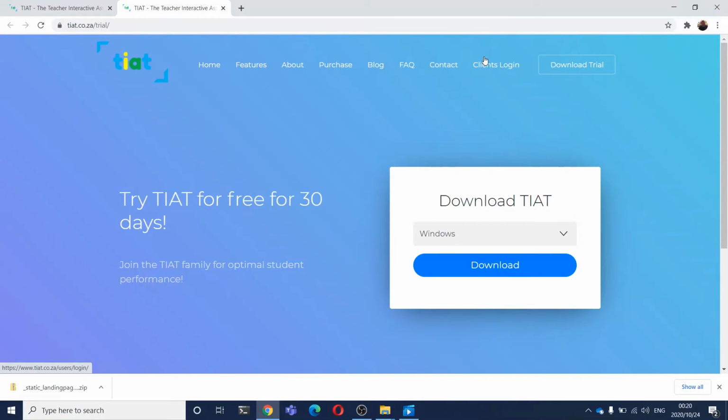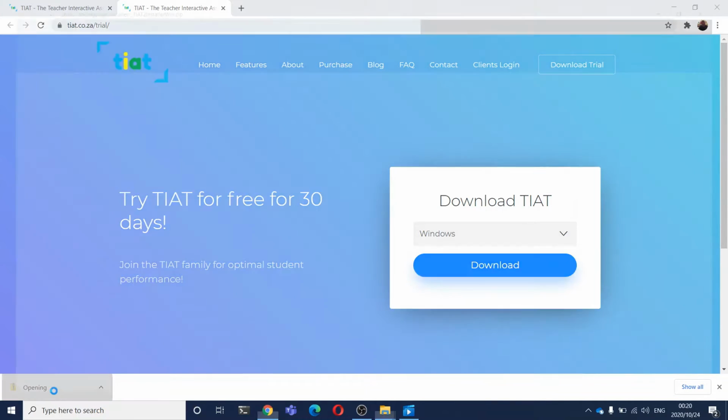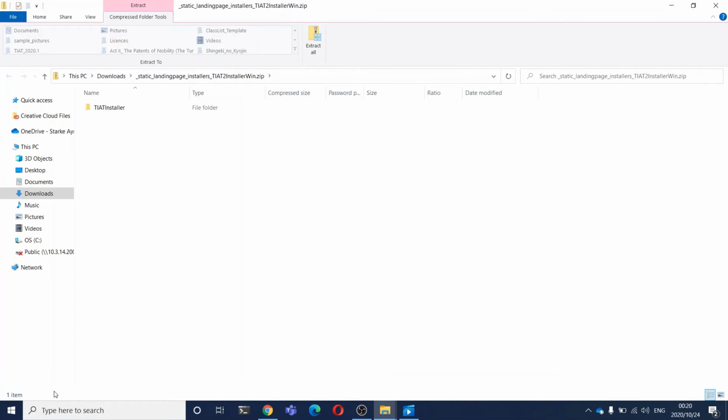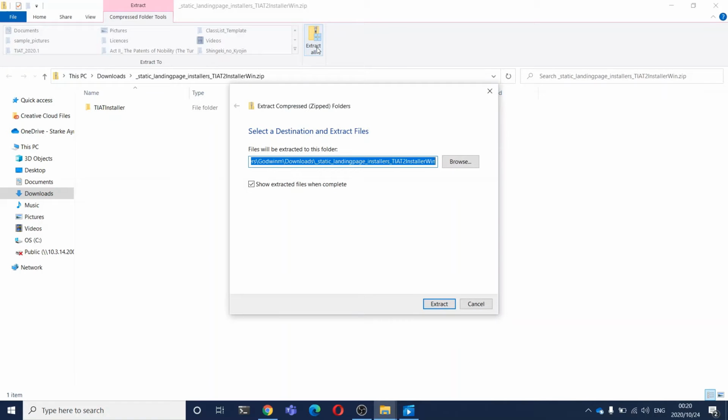Right. Now that our file is finished downloading, let's open the file and inspect its contents. So go down to where the file is downloaded and click to open. So you'll find that this is a zip folder. So you have to extract it to a location of your choice. So extract all. So we're going to extract it to the downloads folder, which is where the zip folder has been downloaded to. Just click extract.